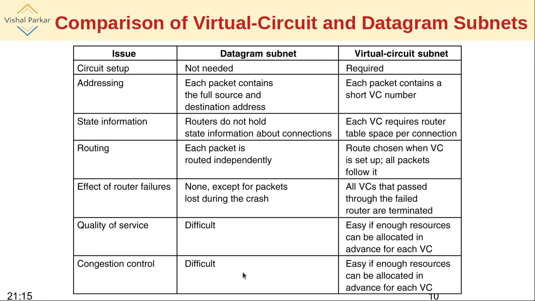If enough resources, for example memory, can be associated with individual routers in the path, we can at least control congestion.